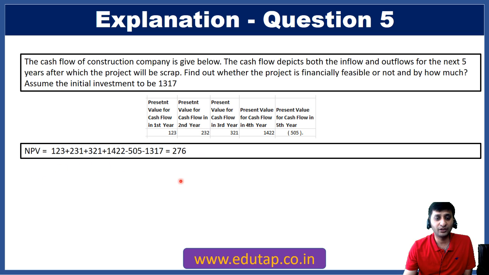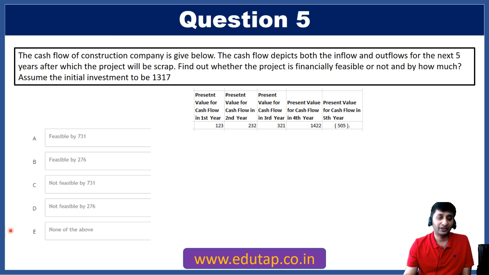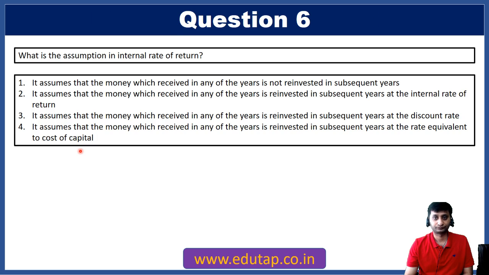So the net present value is coming out to be positive. It means the project is financially feasible, and by how much? By 276. So your answer would be basically feasible and by 276. The answer would be option number B, right guys? So again, the question is very simple, but you need to know what are present values, what are cash flows, what are NPVs. In the end, it's a simple plus and minus.